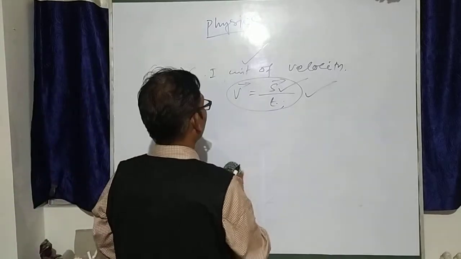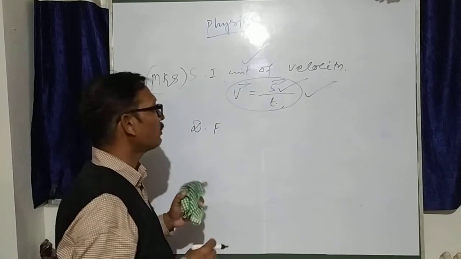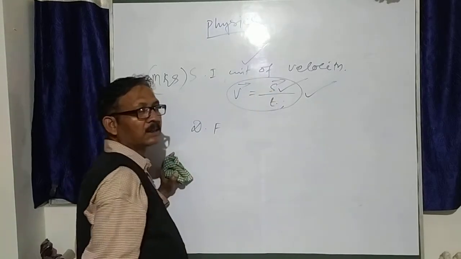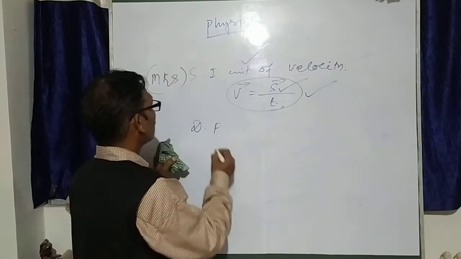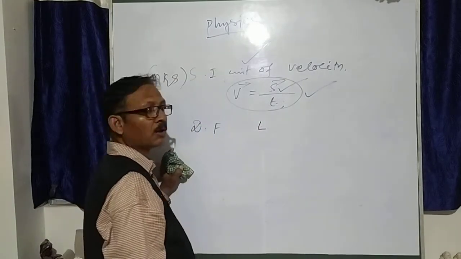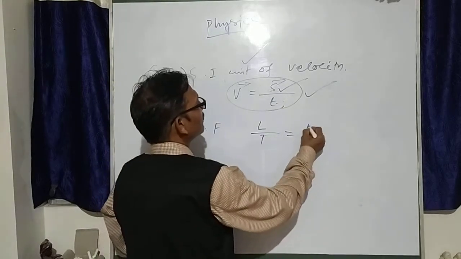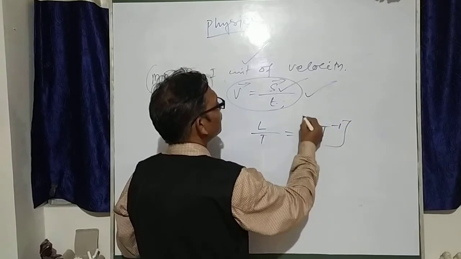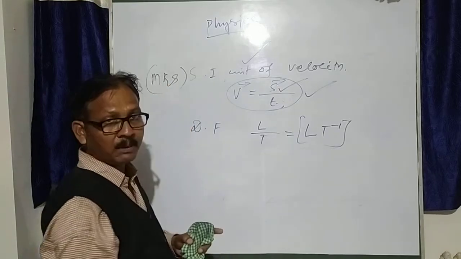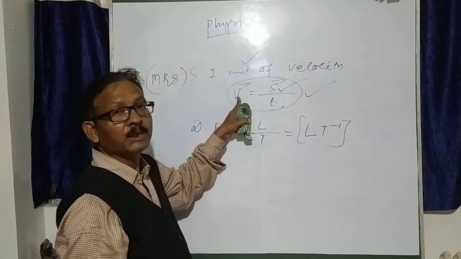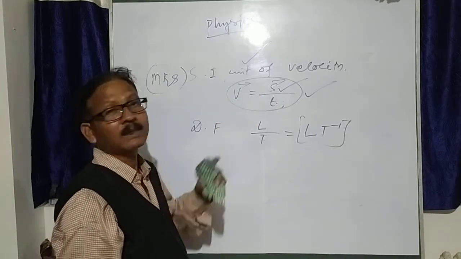Next come to dimensional formula. Dimensional means measurement. This is called displacement. Displacement, where will you measure? With a scale, you measure length. So dimension formula for displacement is L. Time is capital T. Now this is called L T to the power minus 1. So this is called the dimensional formula. You take close bracket. So any problem you can do using this formula: velocity is equal to displacement by time, SI unit, CGS unit and dimension formula.